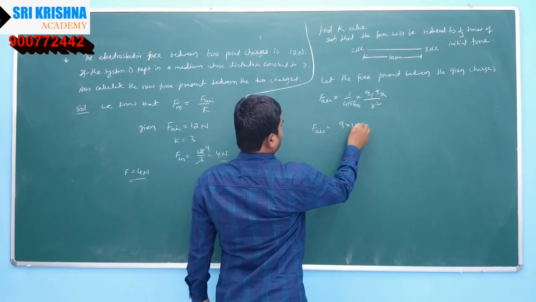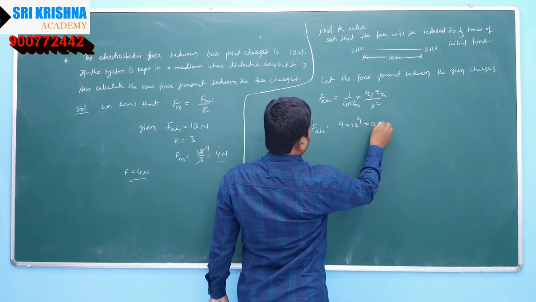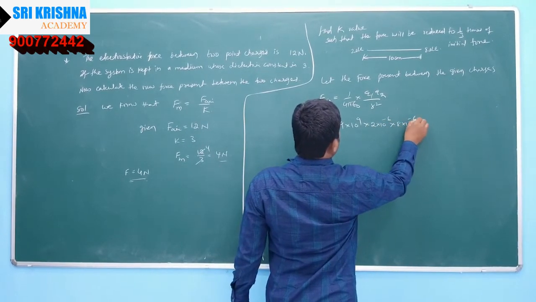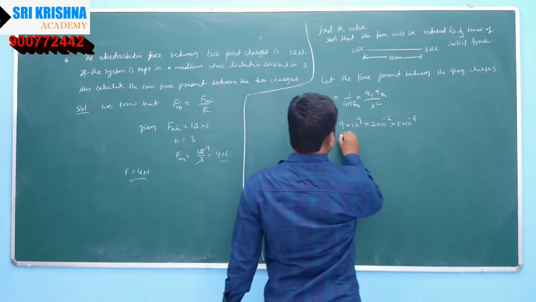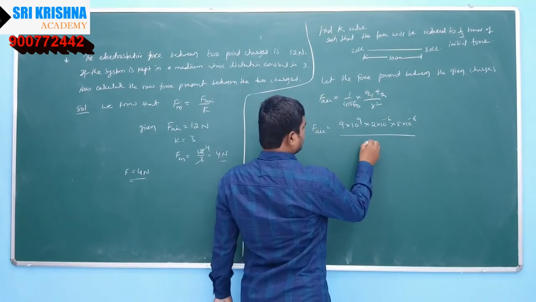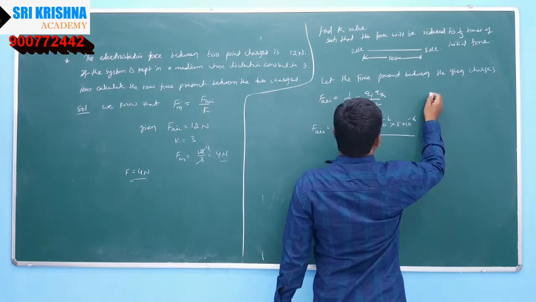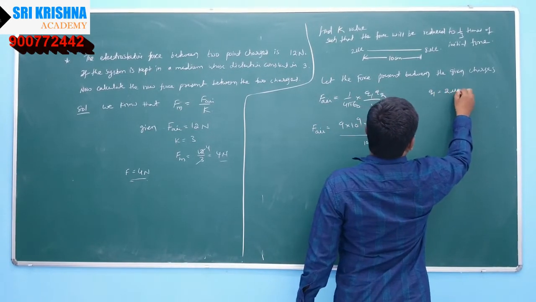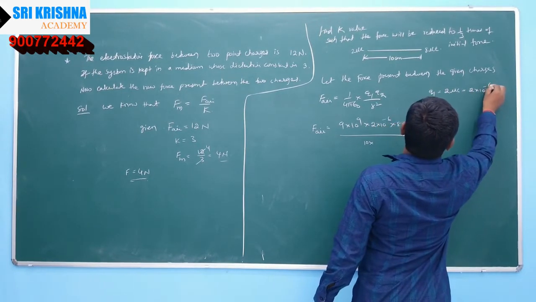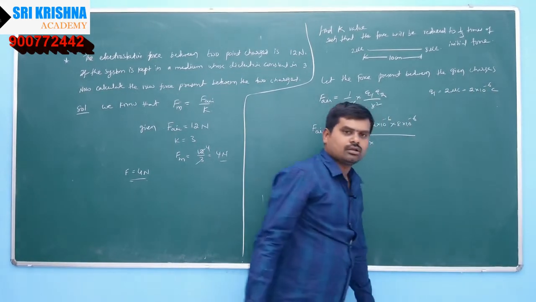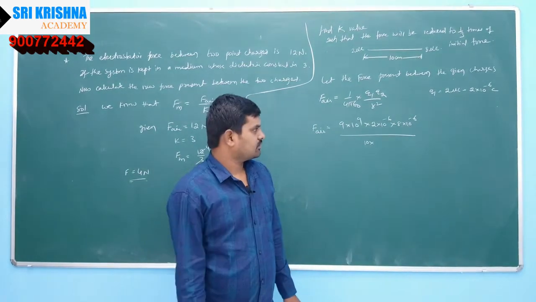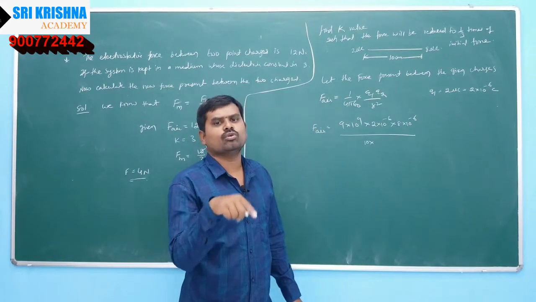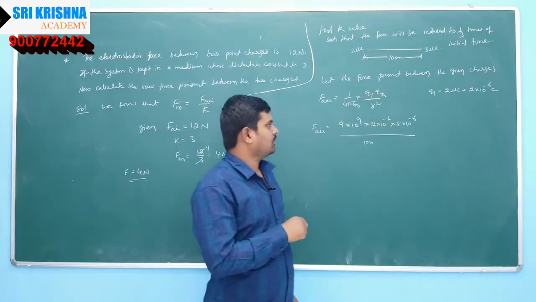So 9 into 10 to the power of 9 into 2 microcoulomb, 2 into 10 to the power of minus 6, and 8 microcoulomb, 8 into 10 to the power of minus 6, divided by 10 centimeter. Here Q1 is equal to 2 microcoulomb, which can be written as 2 into 10 to the power of minus 6 coulombs. 1 microcoulomb is equal to 10 to the power of minus 6 coulomb.